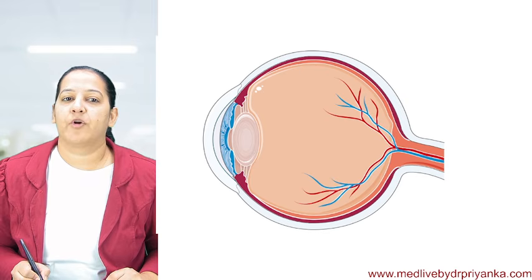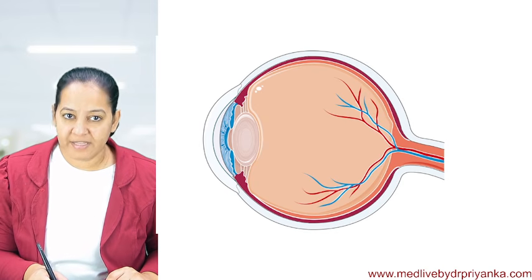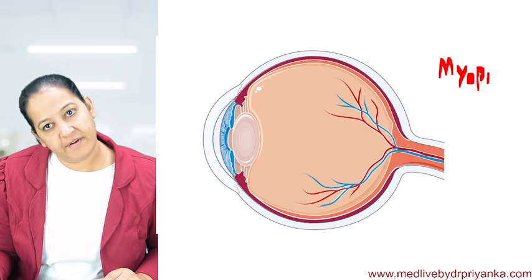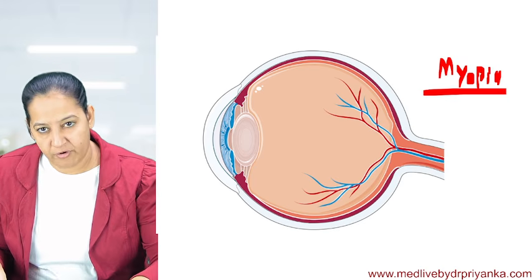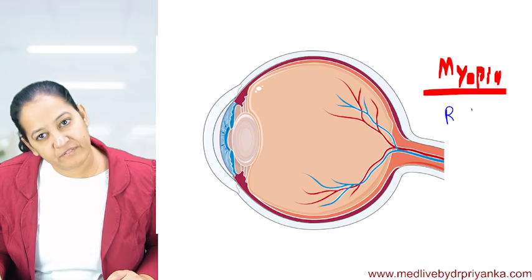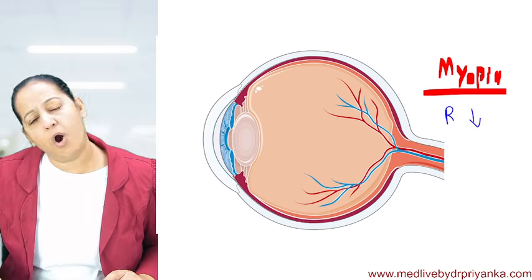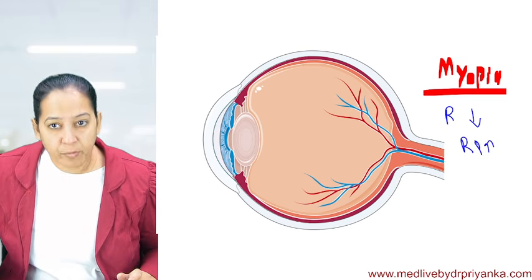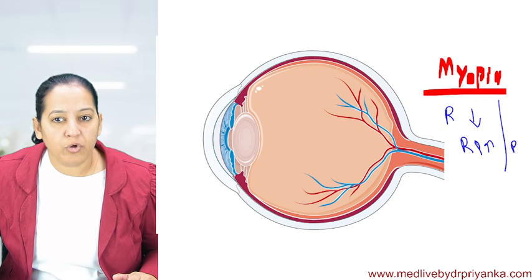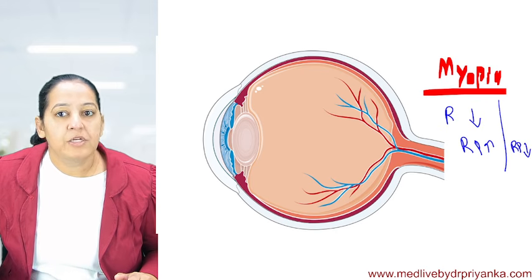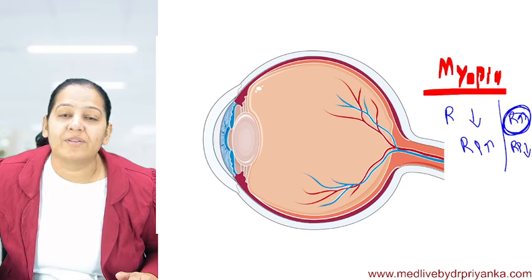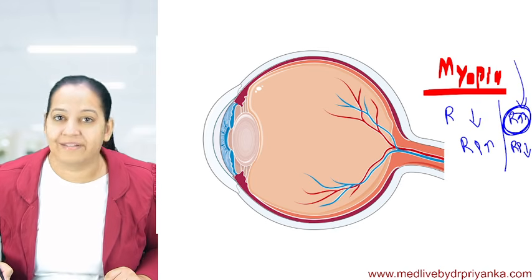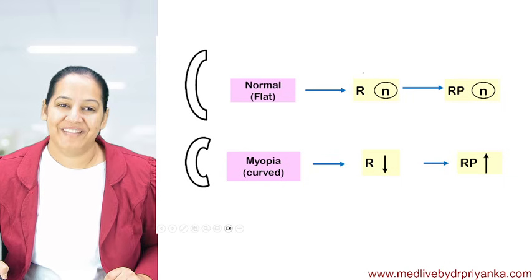So what is happening in myopia? You tell me. In myopia, the radius of curvature is reduced. Currently, my disease is myopia, for which I'm teaching you the surgery. Here, the radius of curvature is reduced, especially of the cornea or of the lens. So the refractive power is increased. I want to bring it back. If you want to treat it, you want to reduce the refractive power to bring it to normal. So you have to increase the radius of curvature by doing surgeries. By doing various surgeries, I will increase the radius of curvature of the cornea. You're getting my point, what I'm saying.